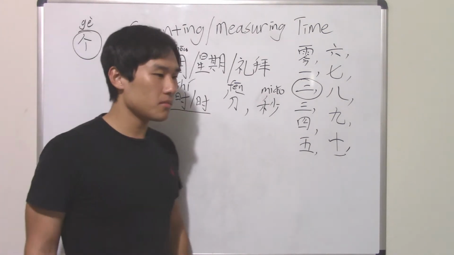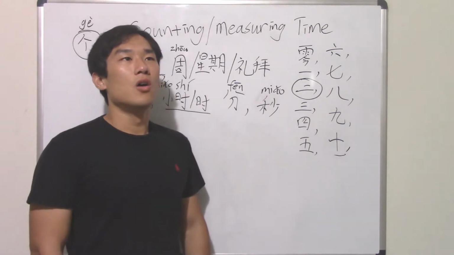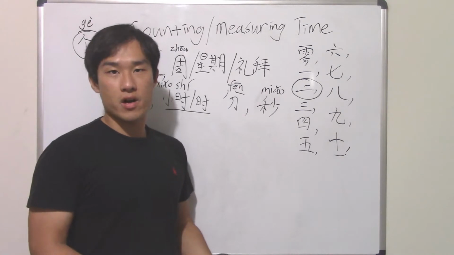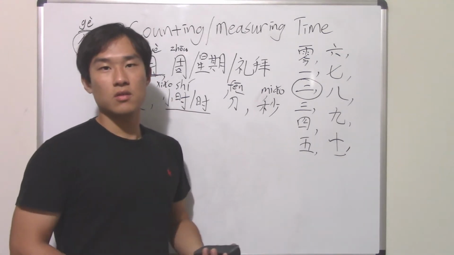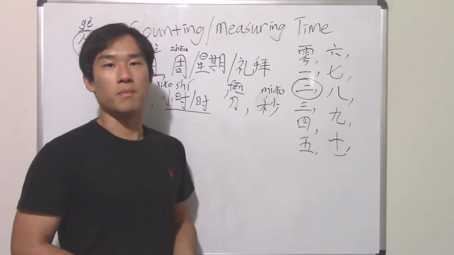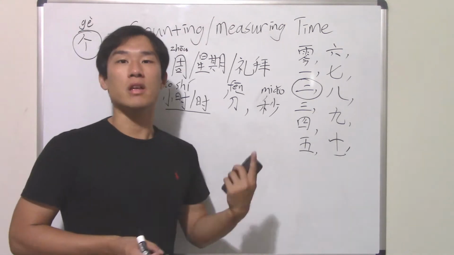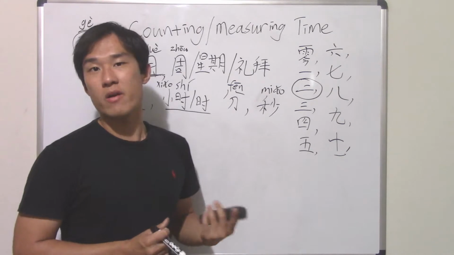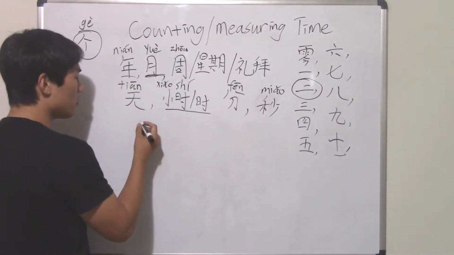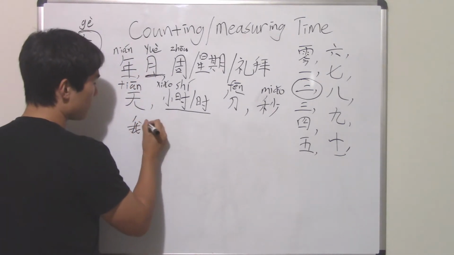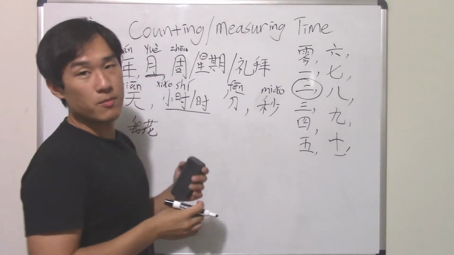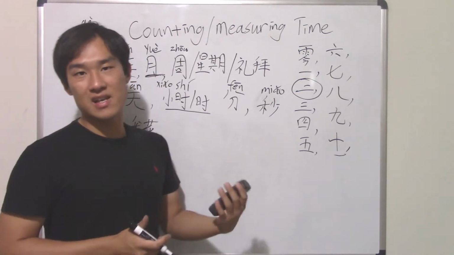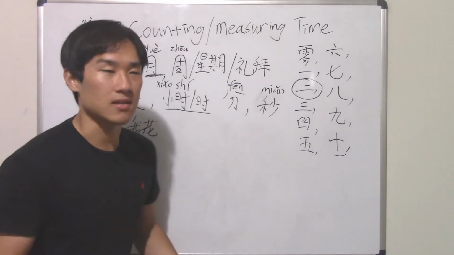Let's say, 我花了7分钟跑1公里. So I spent 7 minutes running a mile. How do you say that? It will be, again, 我花了 7 minutes. Let's be more specific. Let's say 7 minutes and 3 seconds, right?